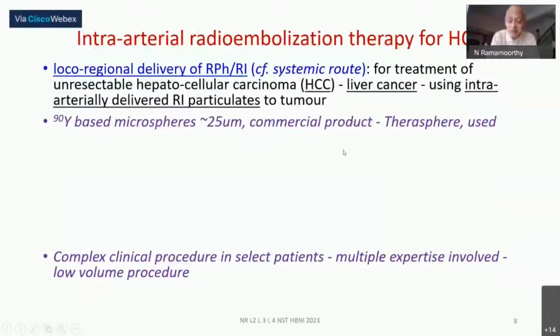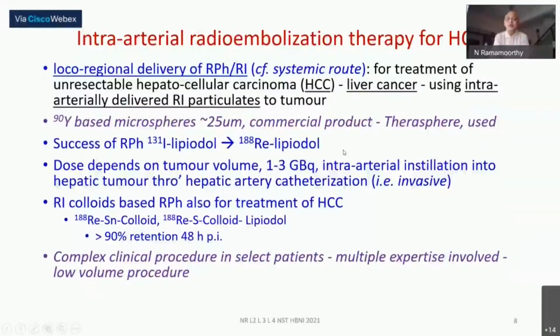But that will then involve what we call an invasive procedure. You will have to actually do what is known as catheterization. That is what is given here, intrahepatic artery catheterization, which is called an invasive procedure. But the advantage is that you are not looking for a molecule to be the carrier or a vector. Instead, you are sending some particulate microsphere material containing the radioactivity directly to embed into the tumor site so that it will be able to give some therapeutic dose.